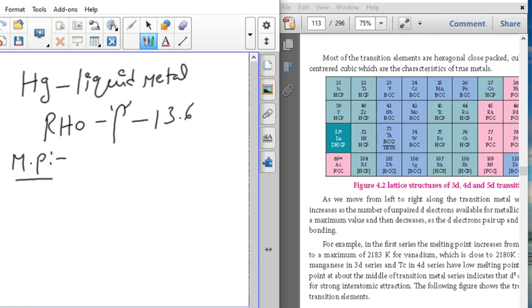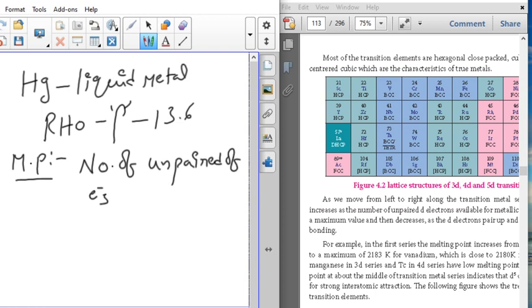Melting points of the d block elements, especially in the 3d series. So you have to memorize. First of all, melting point depends upon the number of unpaired electrons.